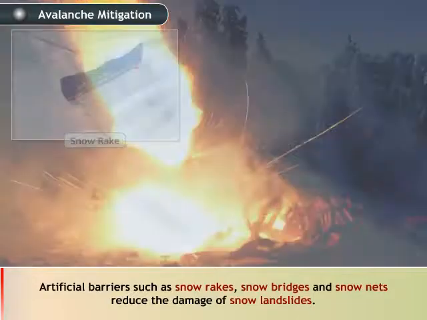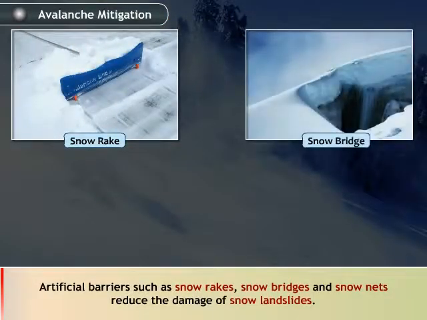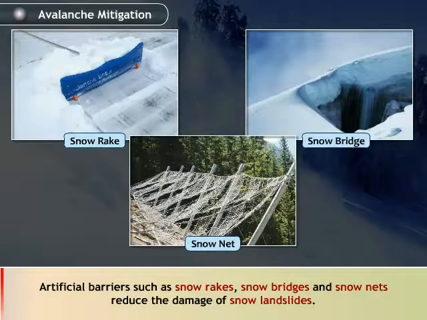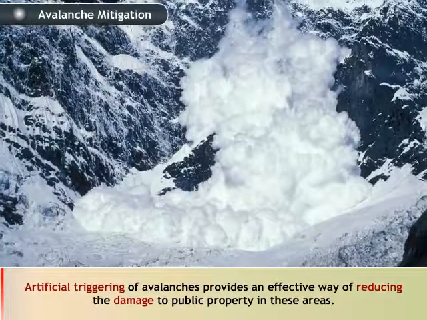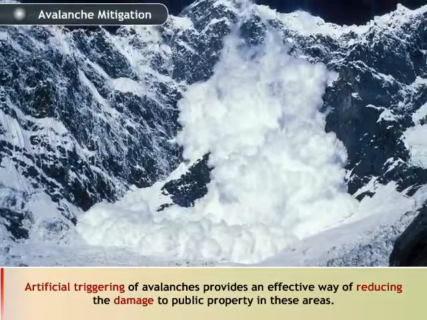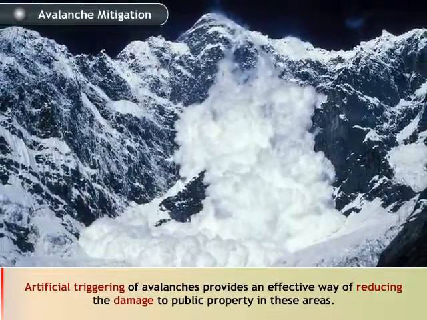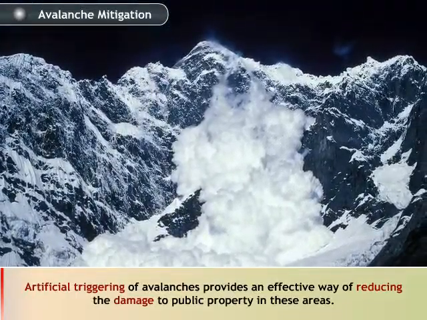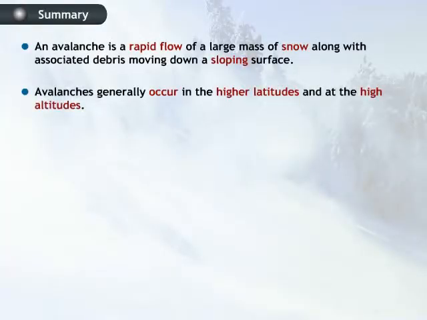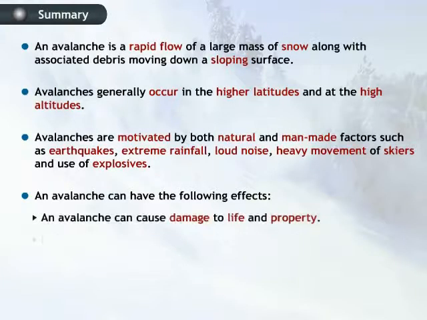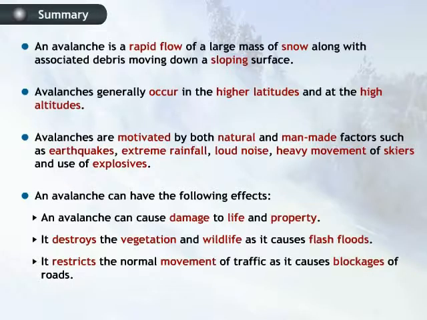Artificial barriers such as snow rakes, snow bridges, and snow nets reduce the damage of snow landslides. Artificial triggering of avalanches provides an effective way of reducing the damage to public property in these areas. Let us now recap all the important points that we have covered in this module on avalanche.